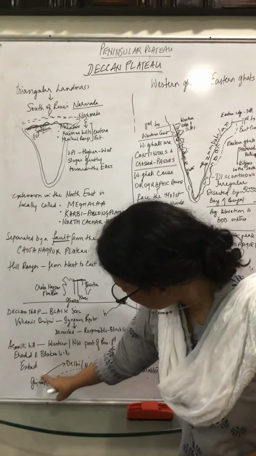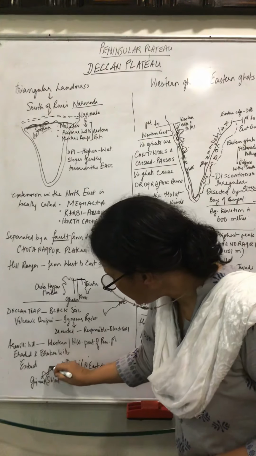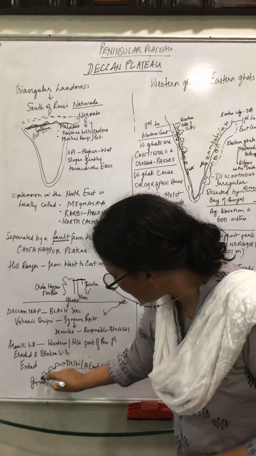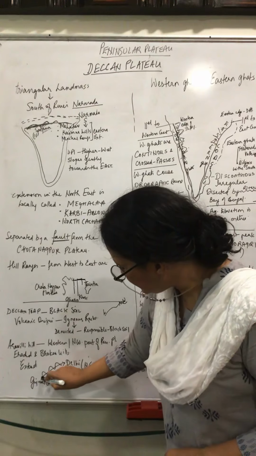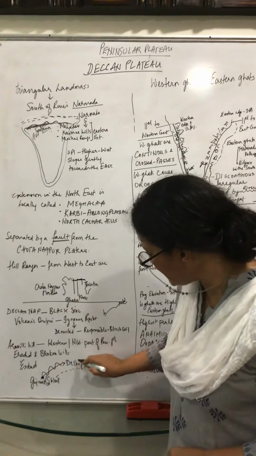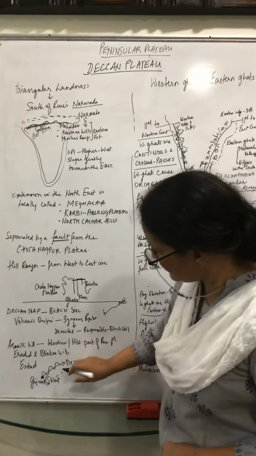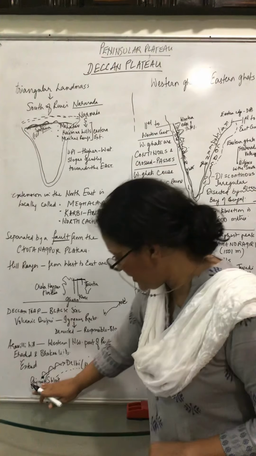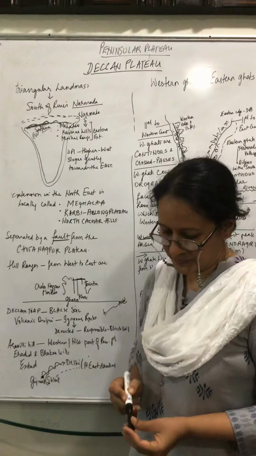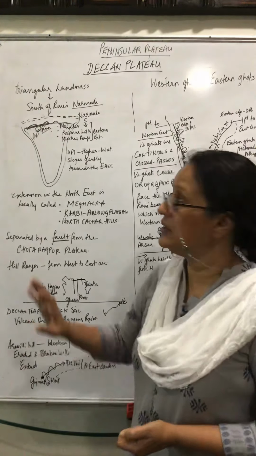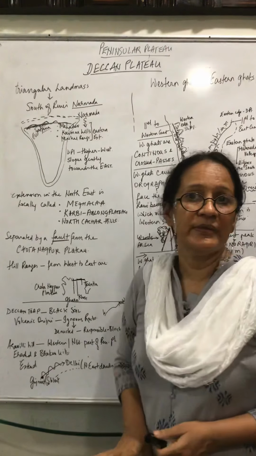Now if you see this direction, it's going from down up, we put south, direction west, so southwest to northeast. So Aravalli ranges extend from Gujarat to Delhi in the southwest to northeast direction. This covers your entire Deccan Plateau.